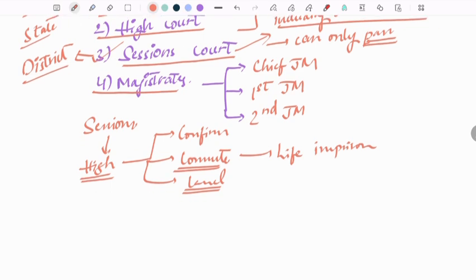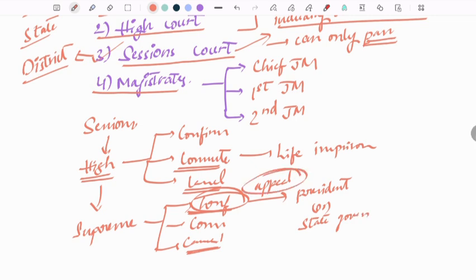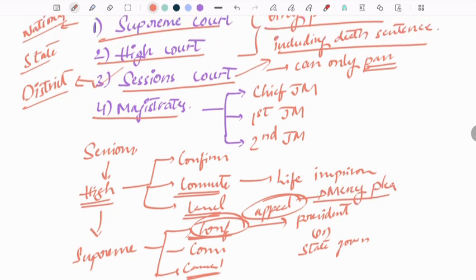Let us say the High Court also confirms the death sentence, then he can appeal to the Supreme Court. Even the Supreme Court can do the same 3 things: it can confirm, commute, or cancel. If the Supreme Court also confirms the death sentence, he can appeal to the President of India or the State Governor. The Governor and the President can confirm his death sentence or completely cancel it. This is also called a mercy plea. This is not called an appeal. This is about the death sentence and the punishment given by the Supreme Court, High Court and Sessions Court.